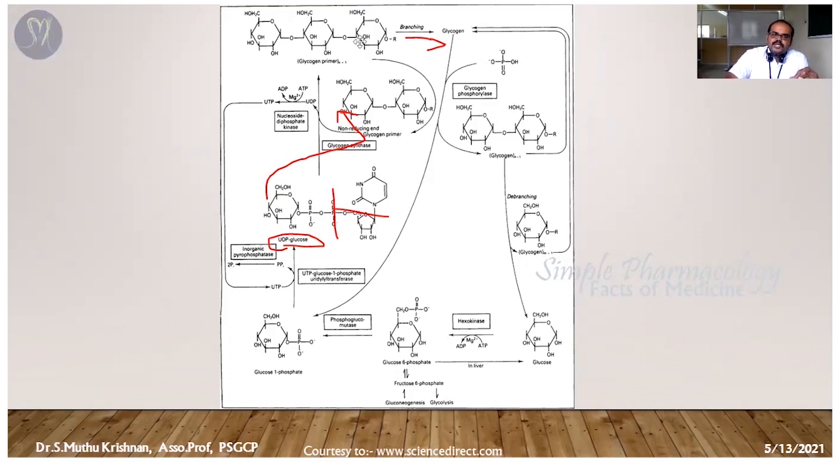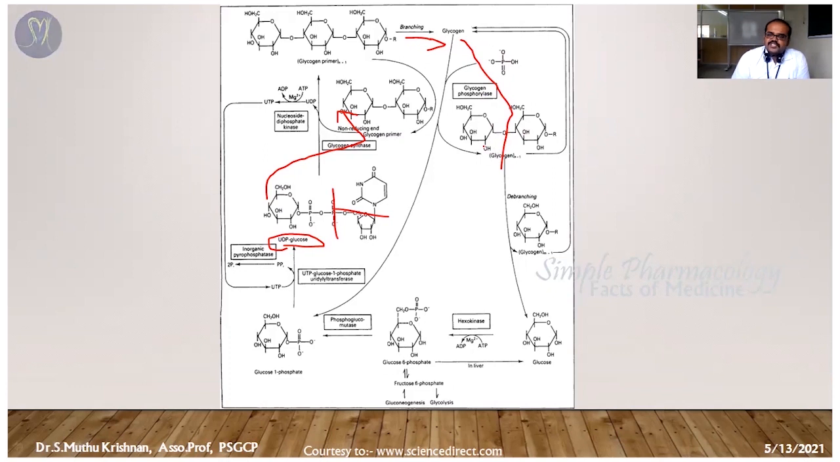Finally it becomes a long linear chain. Then it splits into two chains. Then it attaches with the various sub branches, and then it becomes a condensed glycogen. In the glycogenolysis process, the glycogen is going to break down. You can see this picture here.